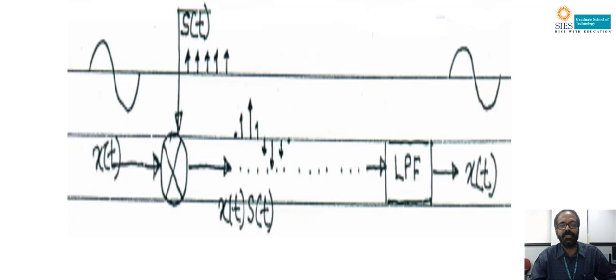The closing of the switch at every Ts second can be expressed in terms of a multiplication, that is x of t into s of t. That is the instantaneous sampled signal. From this instantaneous sampled signal, the original signal can be regenerated using an LPF with a cutoff frequency FM Hertz. This LPF is known as the reconstruction filter, and it is used at the receiving side.